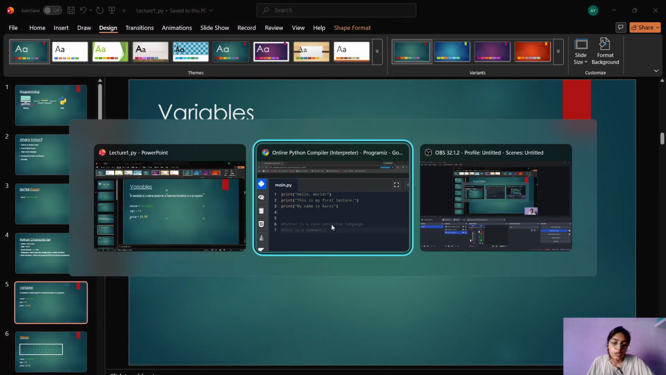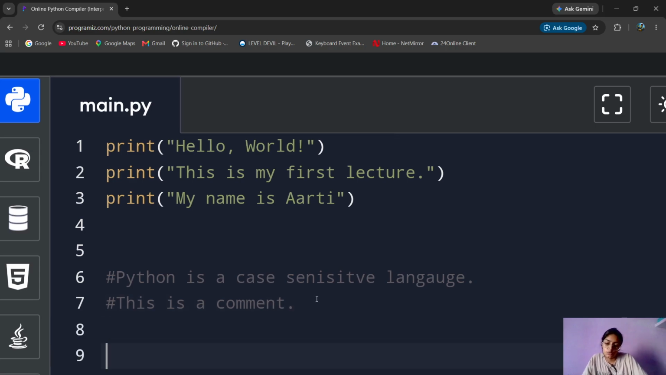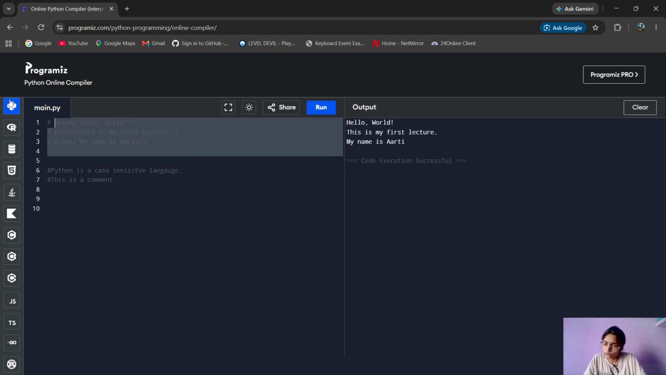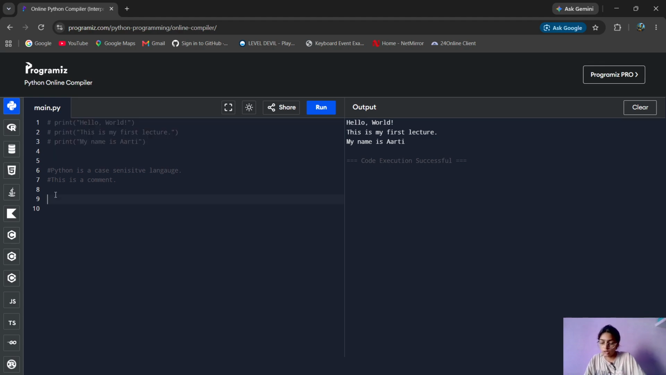Okay, so now we're gonna comment all of this out because we don't want unnecessary output here. So we are going to define a variable. What will be the variable? I'll give the variable a name, that is name, and we are going to put India.